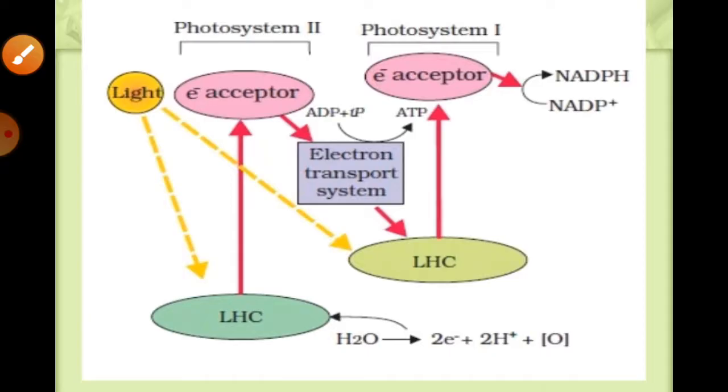On the other hand, the cyclic photophosphorylation takes part in PS1.